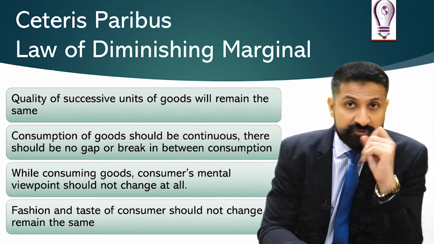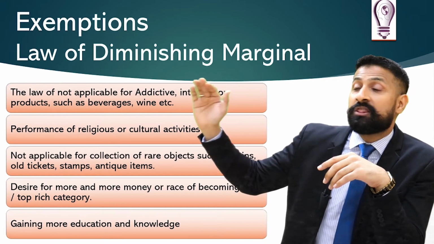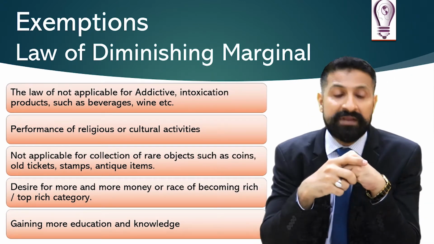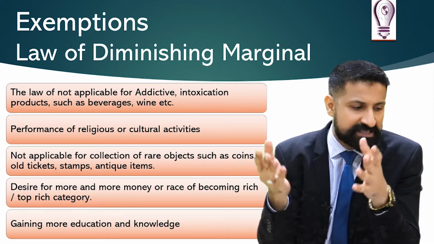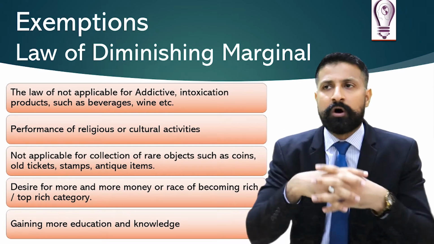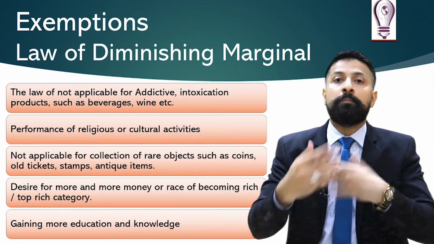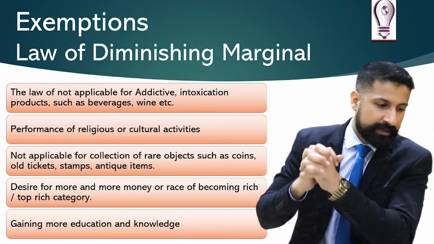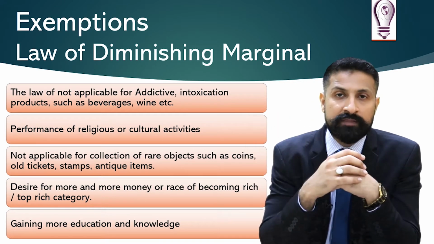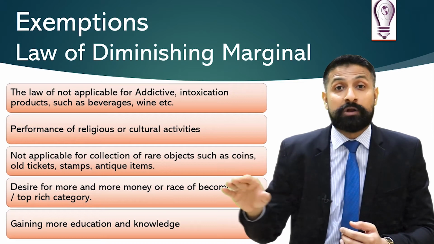Now there are some exemptions as well for the law of diminishing marginal utility. The law is not applicable under these conditions. Number one, the law is not applicable to addictive goods such as intoxication, beverages, alcohol, and so on, because when the person consumes those things, unfortunately he tends to consume more and more. Performance of religious activities: this law is not applicable on them, because the more you pray, the more satisfaction you get.